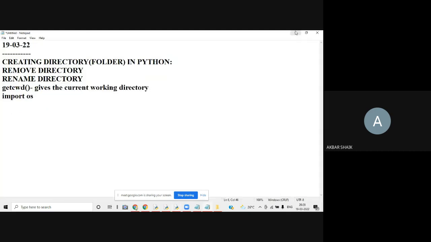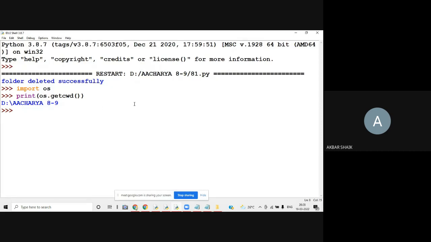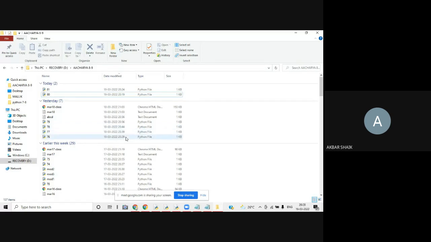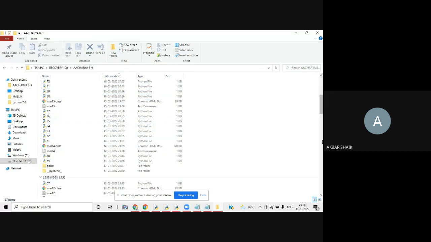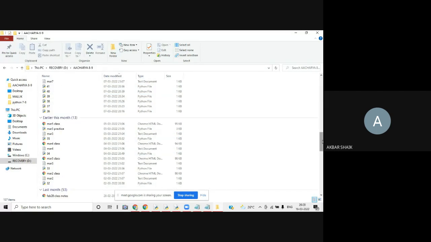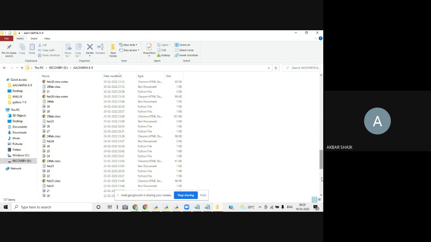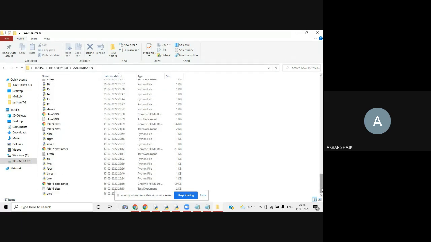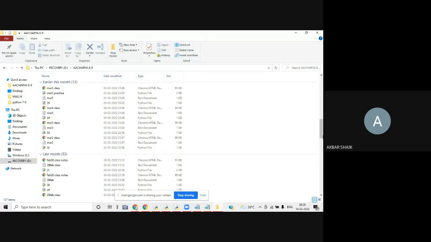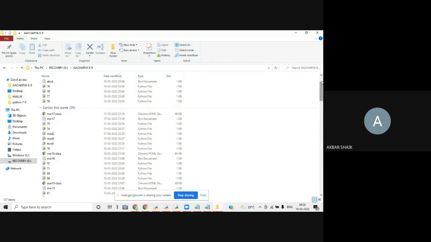Now, how can we rename a directory? For example, what is the folder name? You can take one folder from this directory, if any folders are available. I think no folder is available here. So you can create one folder and later you can rename it. You can take one folder and rename it.